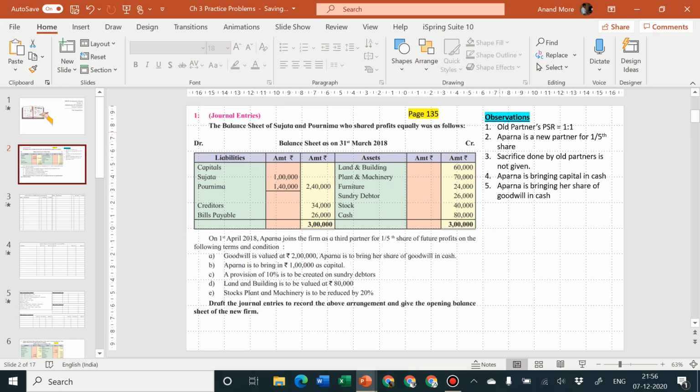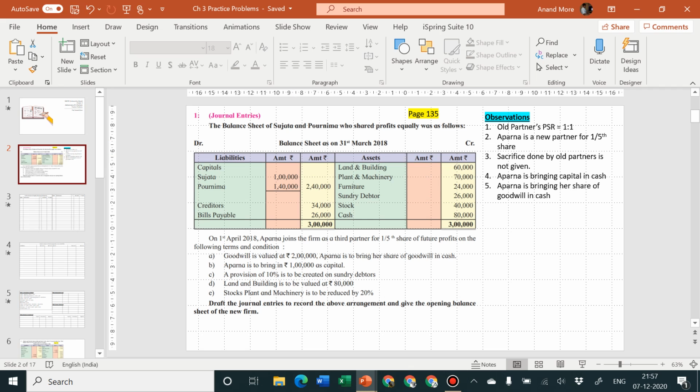First, the old partners' ratio was 1:1. Aparna's ratio is 1/5, but which partner is sacrificing how much for Aparna is not given by the problem. In such a situation, the sacrifice by the old partners must be in their old PSR. This is the conclusion we had drawn. Please see the lecture on calculation of ratios, so it will be easy for you to understand. The example which I had given was that of a railway seat of Deccan Queen. It will be easy for you to understand the entire logic.